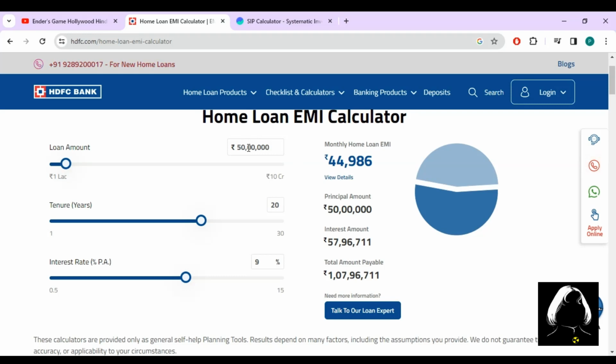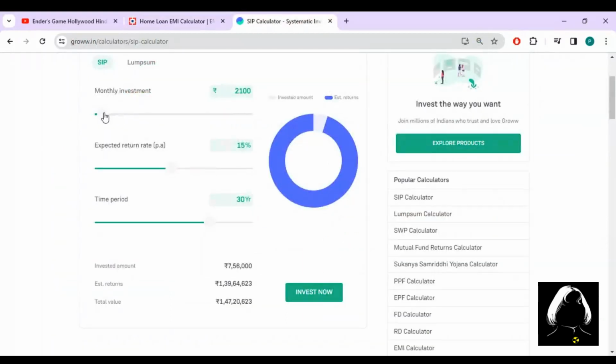Here I am not changing the loan amount. Let's consider the same loan amount of 50 lakhs. The only change from method 1 to method 2 is the home loan tenure. So we are changing it to 30 years and I am leaving the interest rate as it is. We have an EMI of 40,000 to 30 every month, and the total interest that we are paying for the home loan of 50 lakhs is 94 lakhs 83,000. The total amount that you are spending for your home, removing the down payment, is about 1 crore 44 lakhs. So let's see whether our method will give that or not.